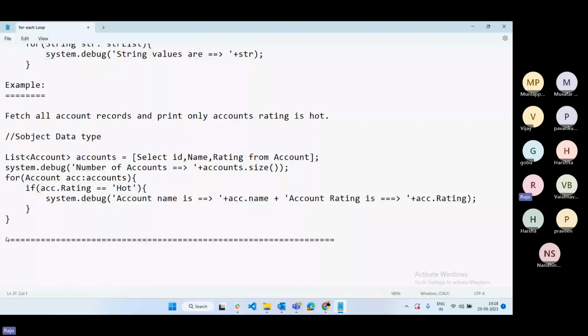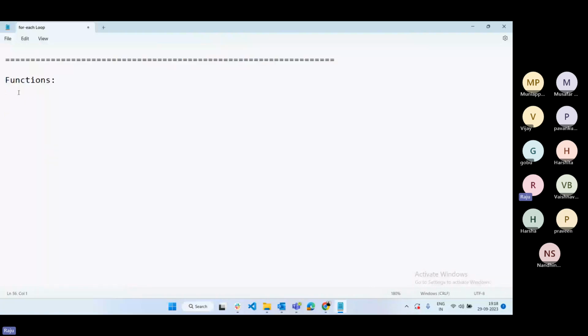Next one is functions. See, functions are nothing but statements. Functions are also called methods. Suppose in the same class we want to create an account record, in the same class we want to create a contact record, and also we want to update the account data and update the contact data. Sometimes we want to execute multiple logic in the same class, and the class contains different statements.